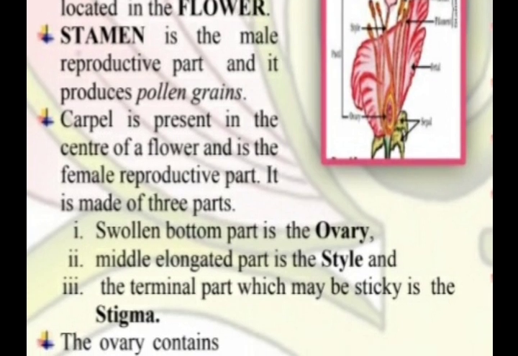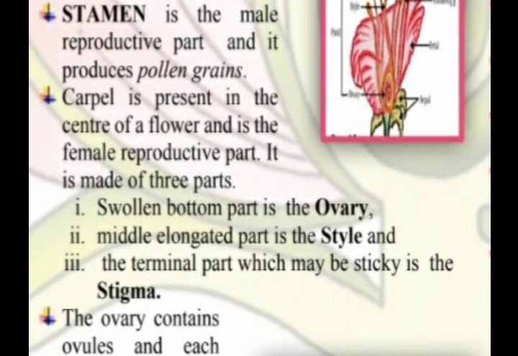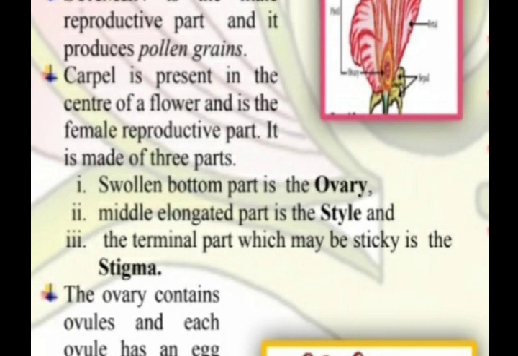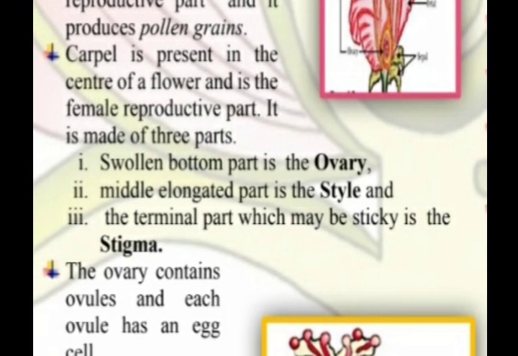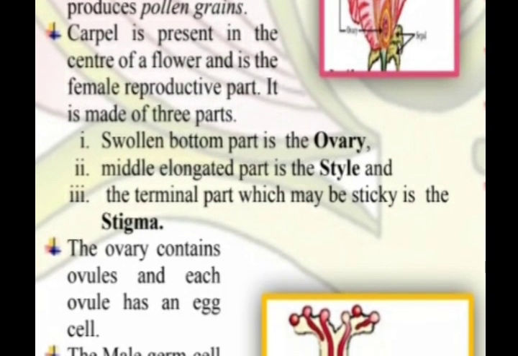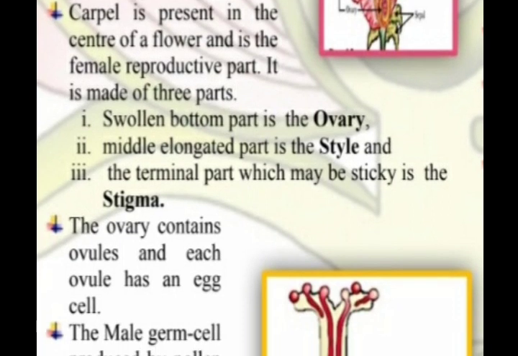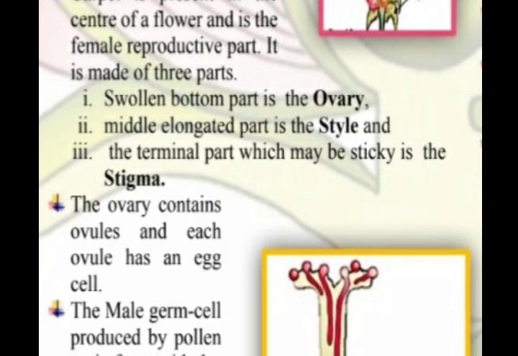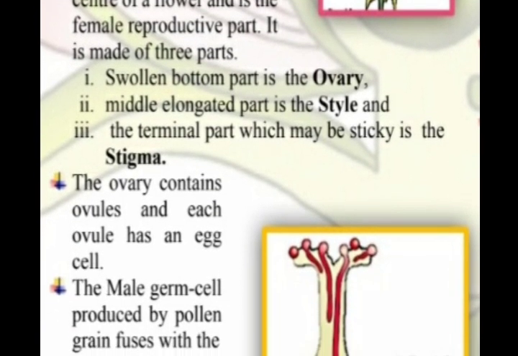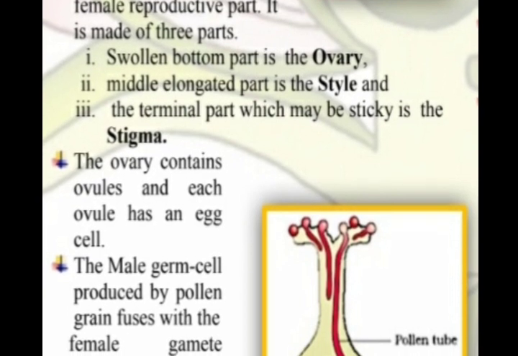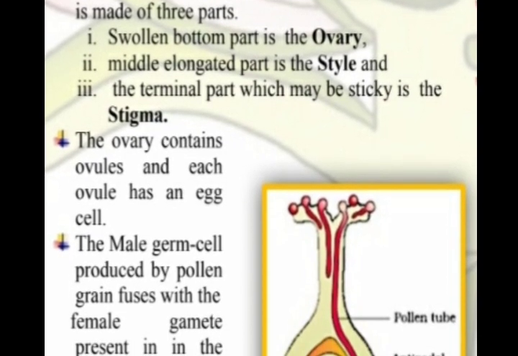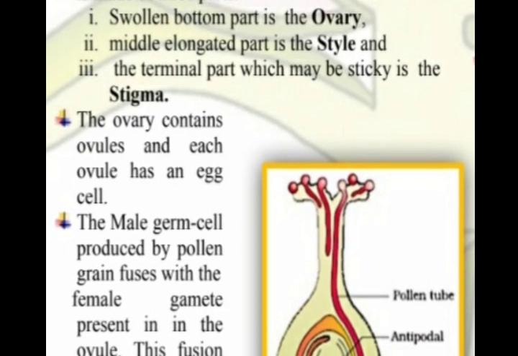Carpel is present in the center of a flower and is the female reproductive part. It is made up of three parts. The swollen bottom part is the ovary, the middle elongated part is the style, and the terminal part, which may be sticky, is the stigma. The ovary contains ovules and each ovule has an egg cell.